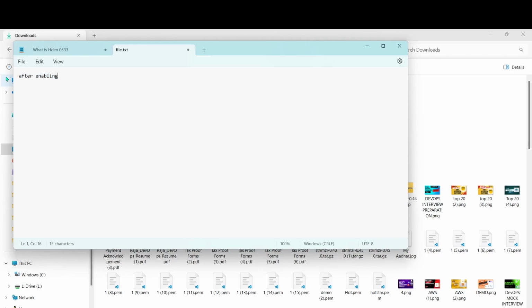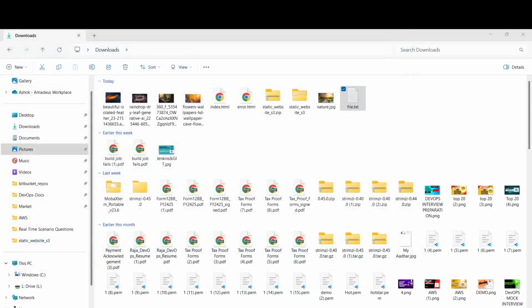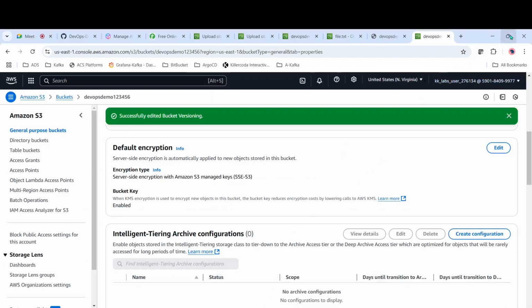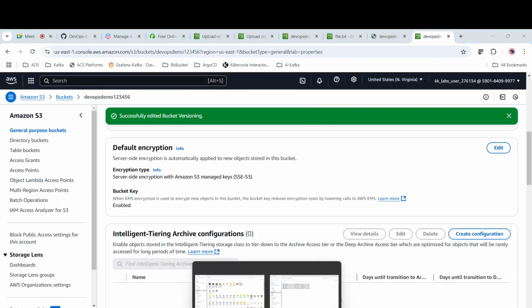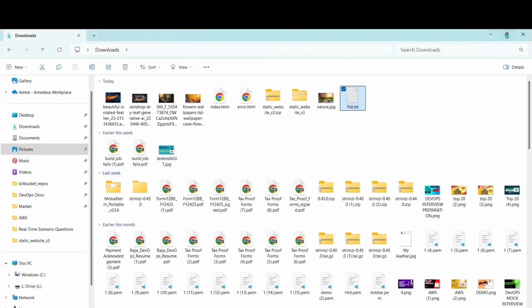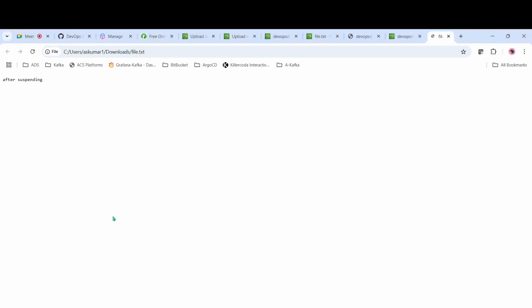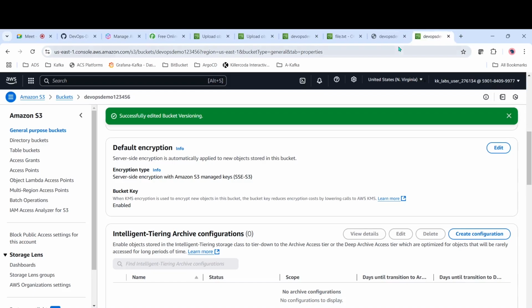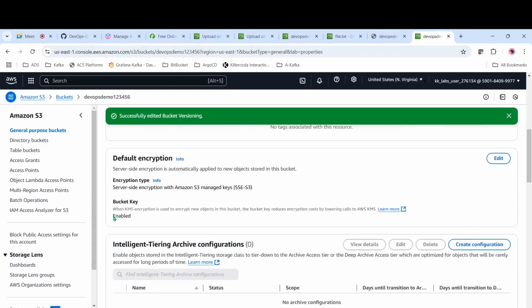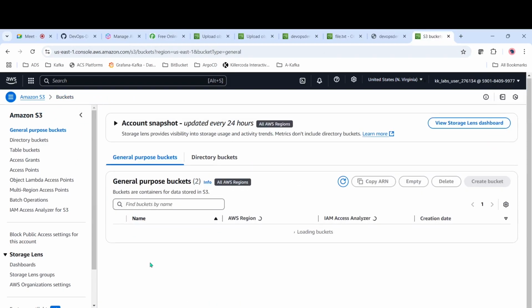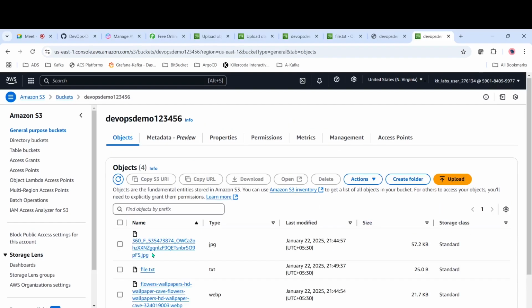Now let's again try to change this file. After suspending, I am saving this one. Now let's go to this file, and then from here, buckets, demo.